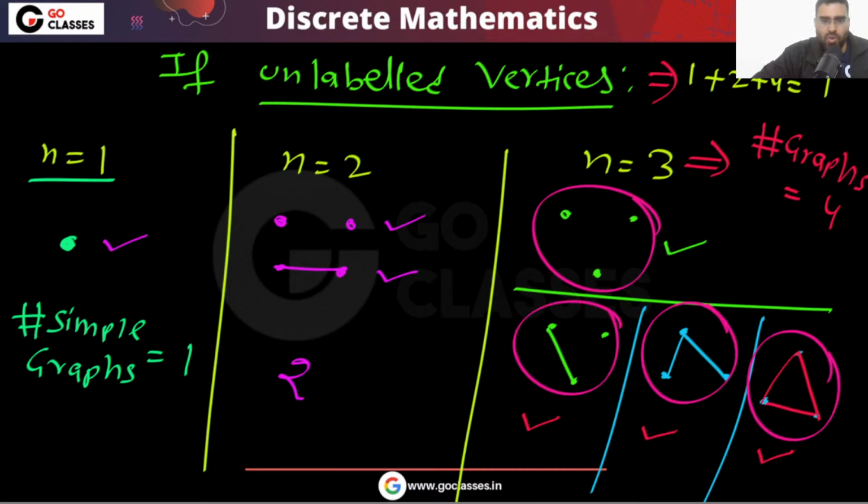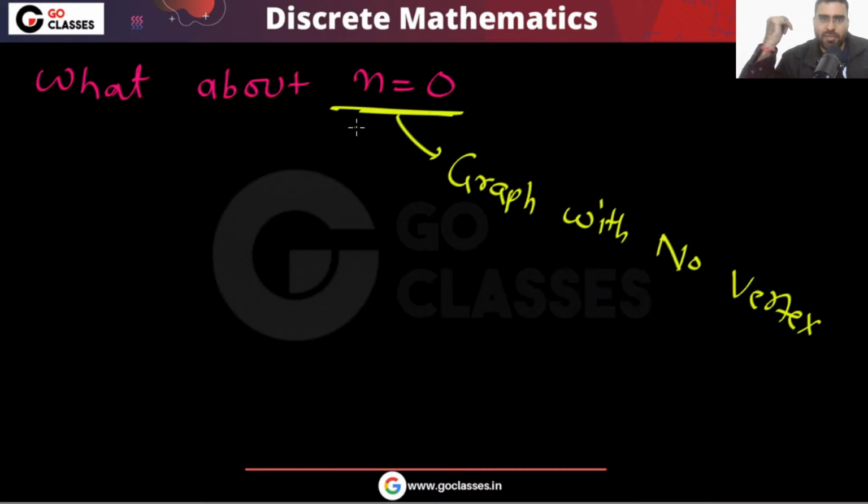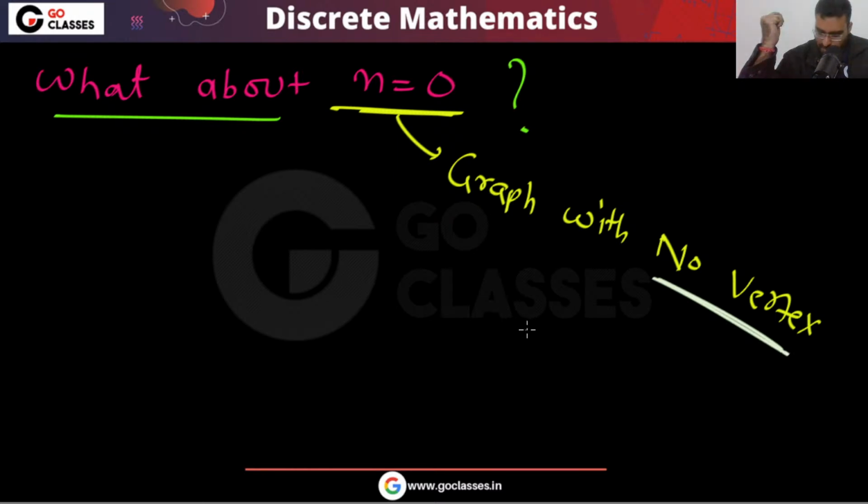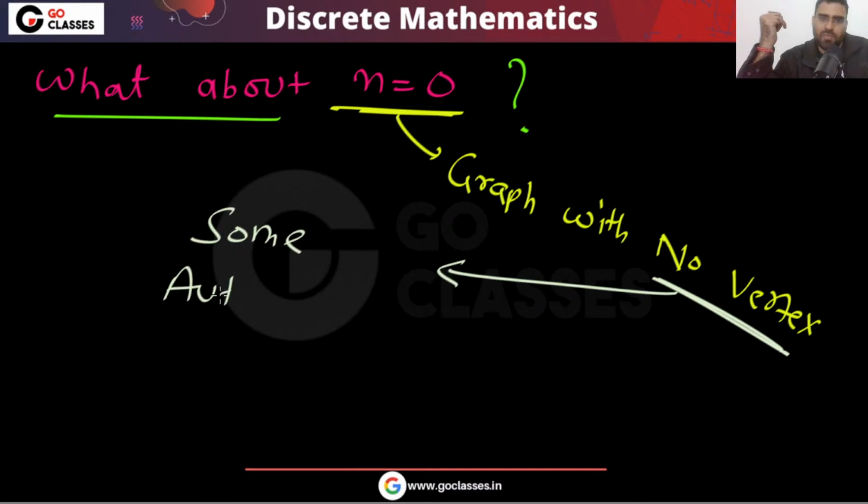So this is the question I am asking. What about n equal to 0? A graph with no vertex. Should we consider that? The answer is that it is author dependent. Some authors allow a graph with no vertices, but most authors do not allow.